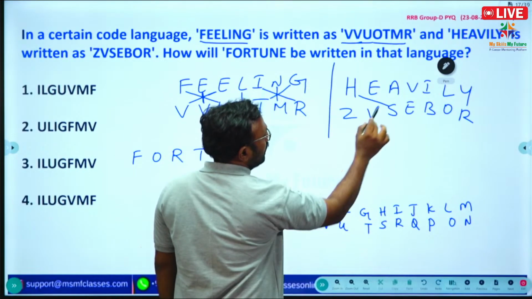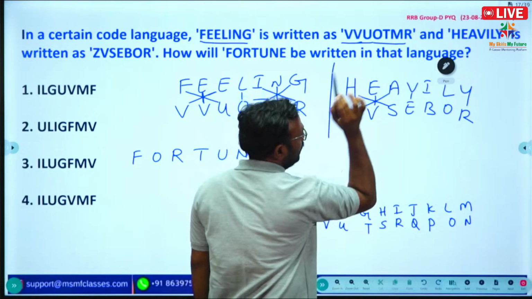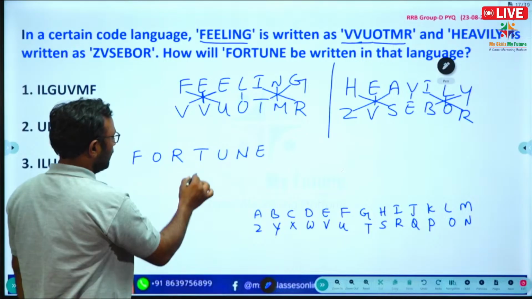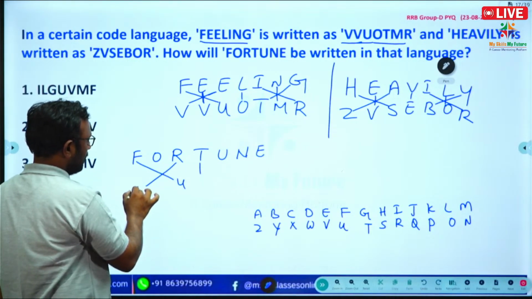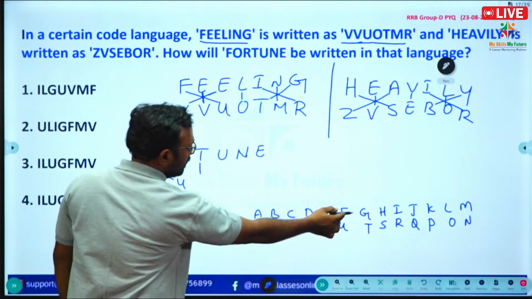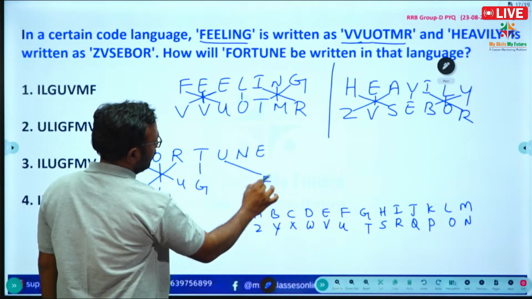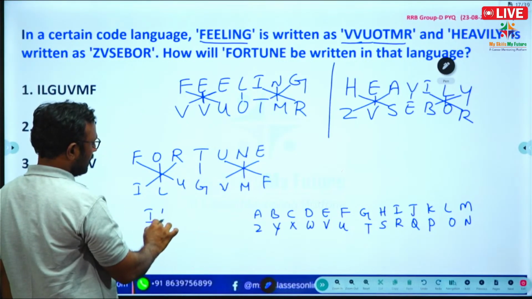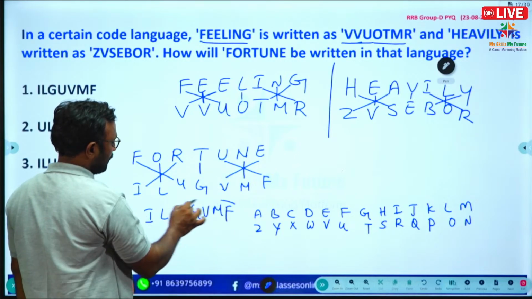Here also the same. So here we need to write the middle one, so FU, IR, LO. What is the opposite of T? G. So F gives U, E gives V, M gives N. So ILUGVMF.